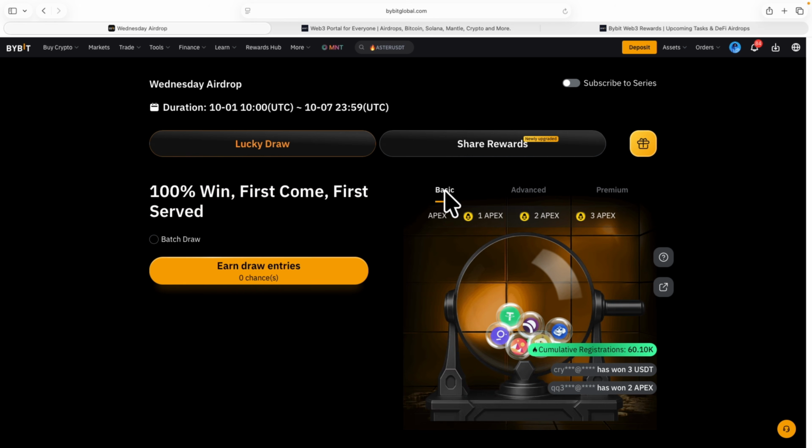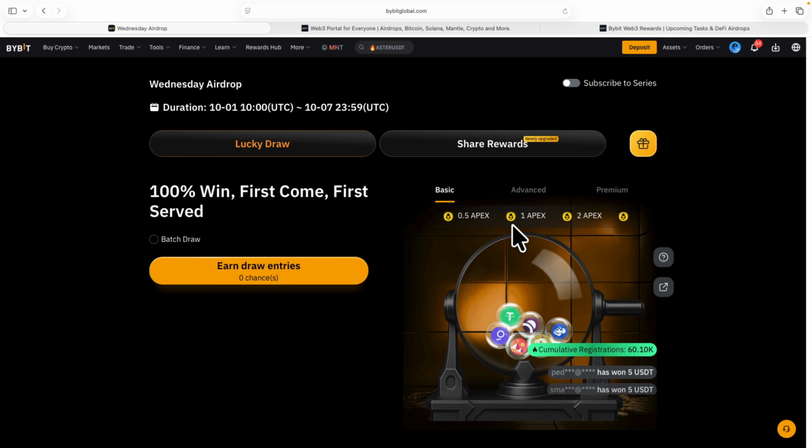Now, let's start with basic. For this basic, anybody can participate in it right now. And for this one, these are the rewards you can win. You can see these rewards going to the left and right. These are the rewards you can earn. You can earn 1 Apex coin, 2 Apex coin, 3 Apex coin, 1 USDT, 0.5 Apex coin. So these are the different rewards you can get under basic.